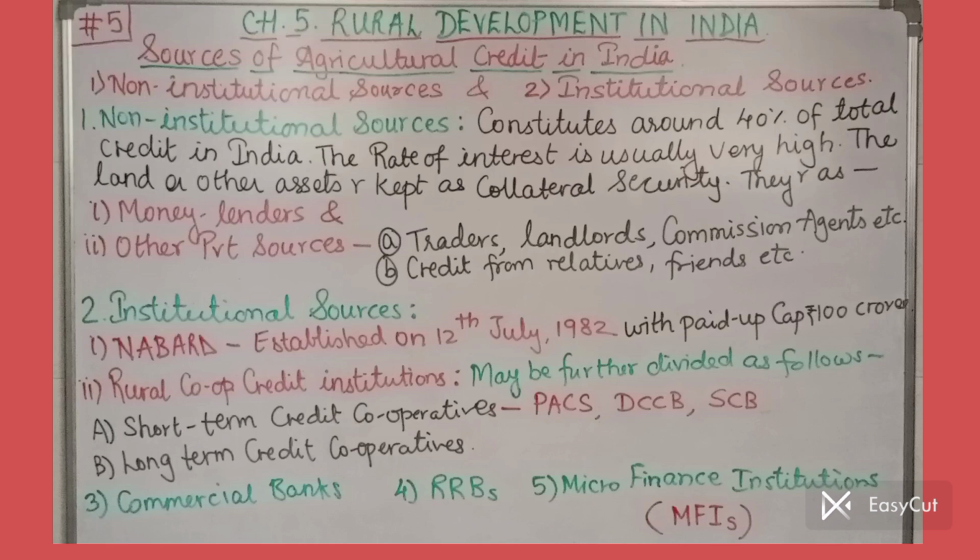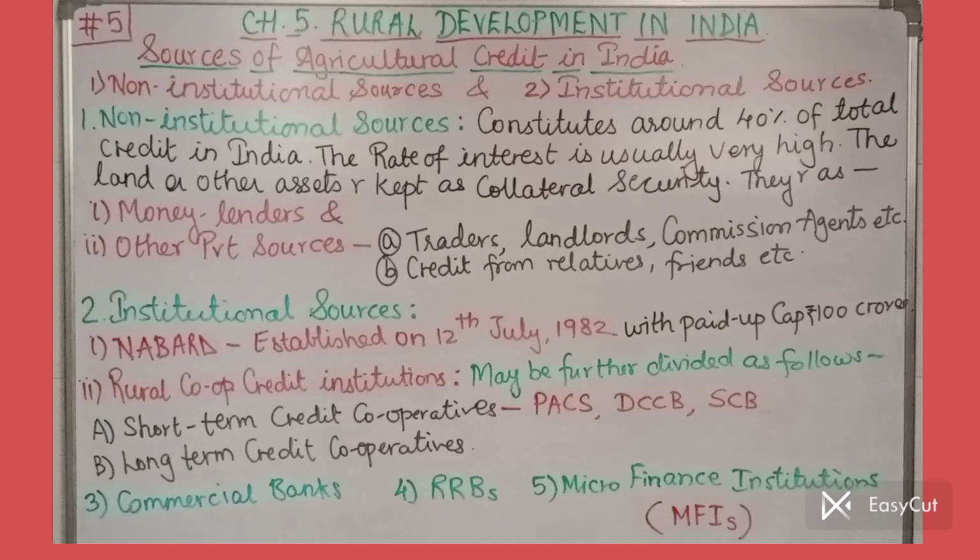So this was about the non-institutional sources, which also constitute 40% of the rural credit in India. Now let us move on to the organized sources, that is institutional sources, which are disciplined and organized. First, the major role is played by NABARD, the National Bank for Agriculture and Rural Development. I have already uploaded a separate lecture on NABARD, because it is a very big topic.